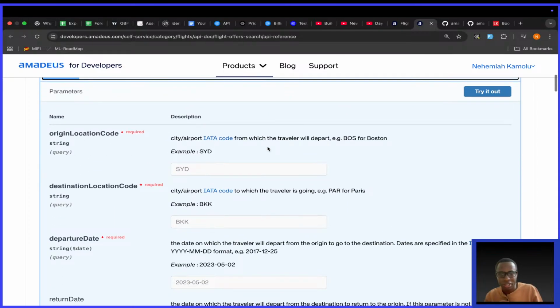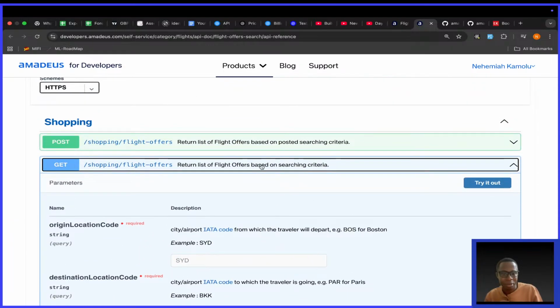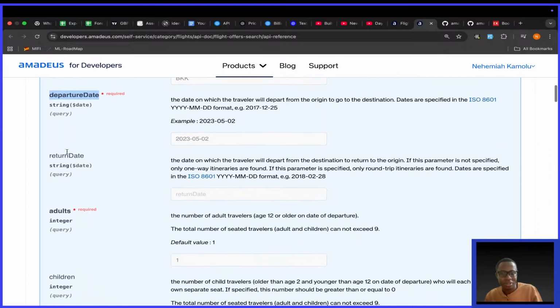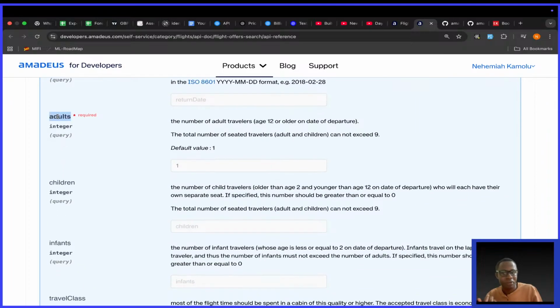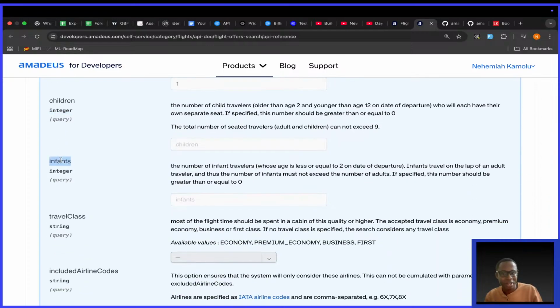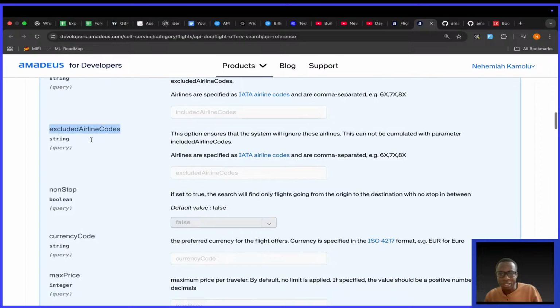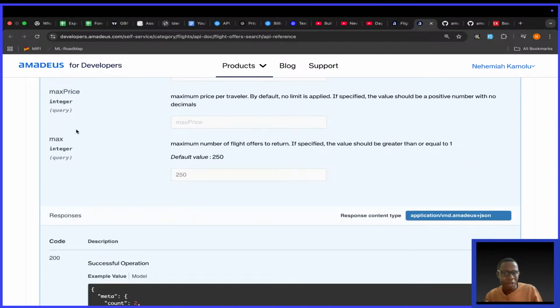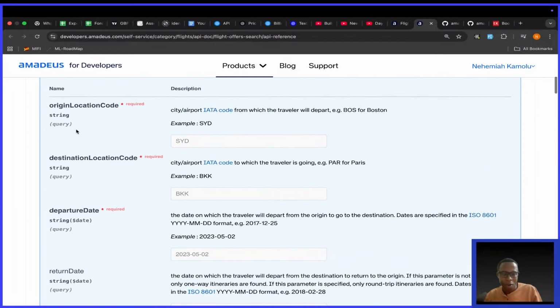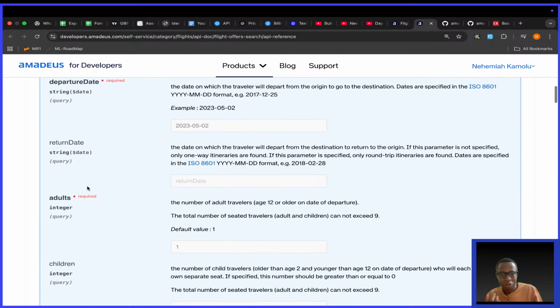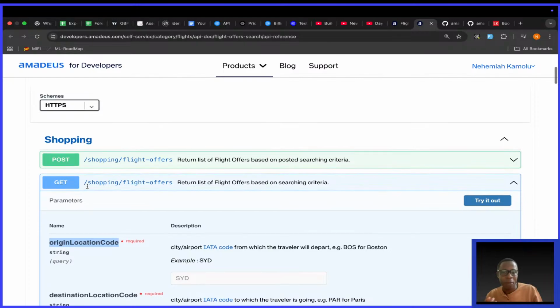So you see here, all we need for this endpoint is the origin location code, destination code, departure date, return date, which is optional, number of adults, children, infants, travel class, included airline codes, excluded, and non-stop. But these are optional. So for now, I can build a Pydantic model which will take first of all the required fields, because remember, we are building on top of their API.